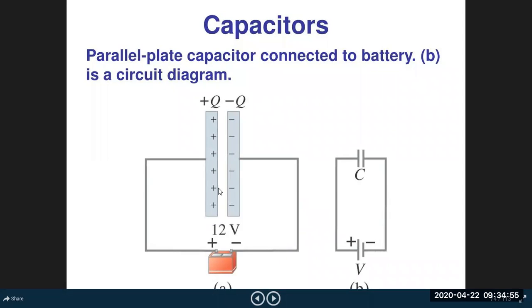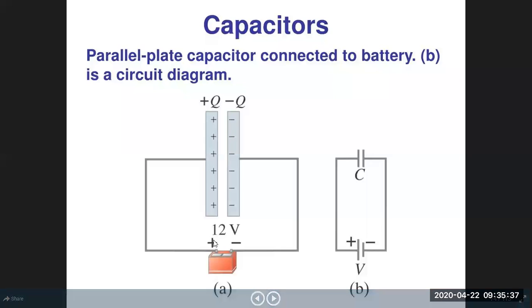This is the plate, and at time t equal to 0, as soon as you switch on, the charge supplied by the battery will start coming to this plate. Because this plate was initially at 0 potential, charge will start moving from high potential to low potential. But as charge goes on accumulating on these plates, the potential of these plates goes on increasing, till the potential at these plates and the potential at this terminal of the cell become equal.